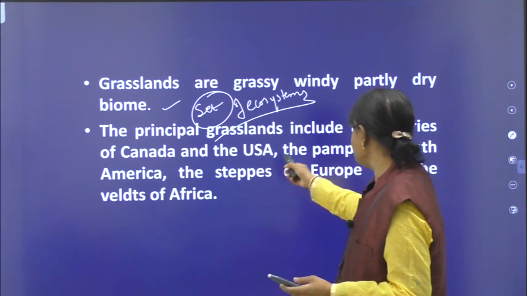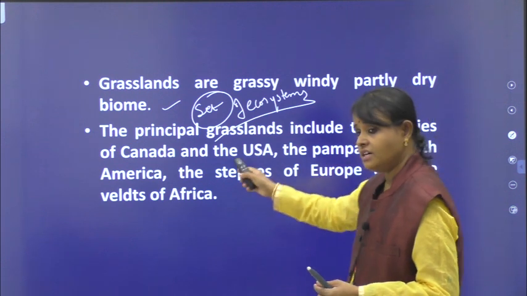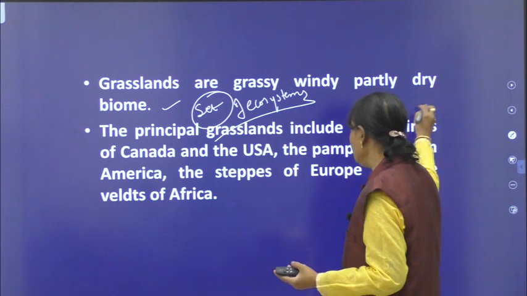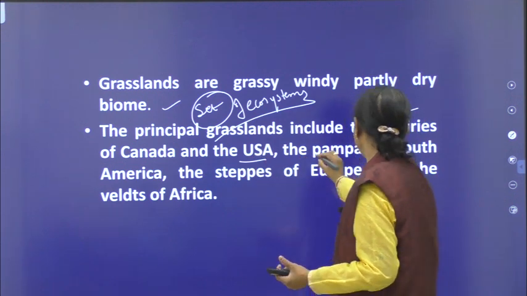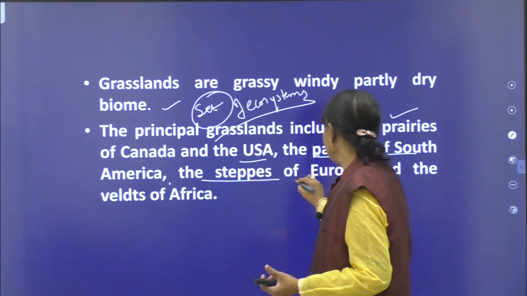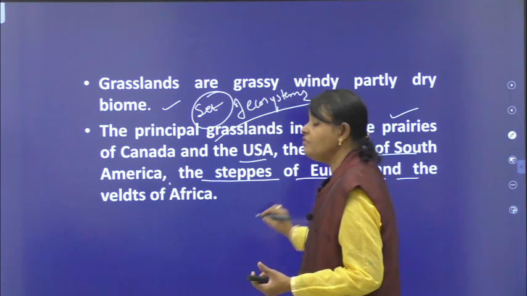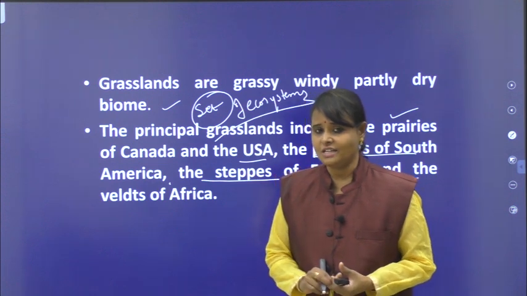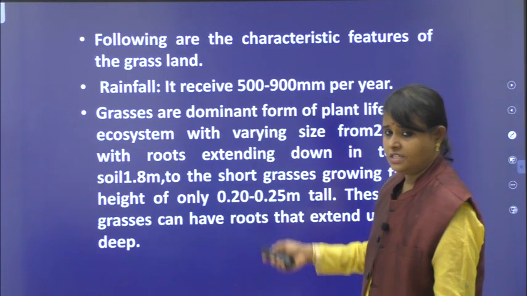The principal grasslands include the prairies of Canada. In Canada we call them prairies, as you learn in school, and also in the United States of America; the pampas of South America, steppes of Europe and velds of Africa. We call them by different names. In India, we call them grasslands. Following are the characteristic features.